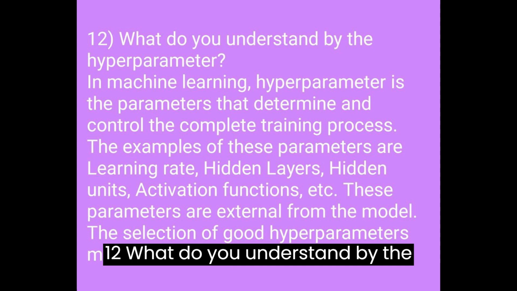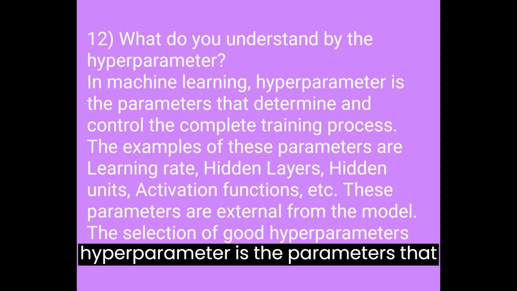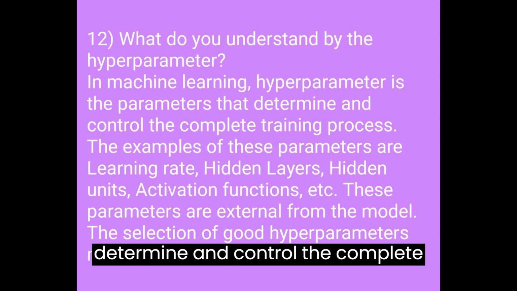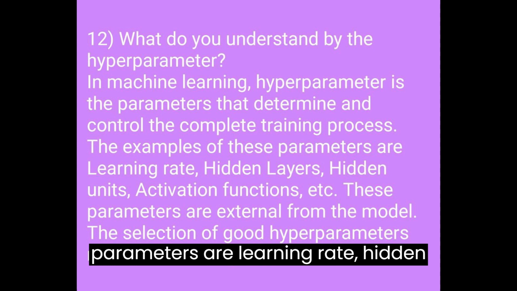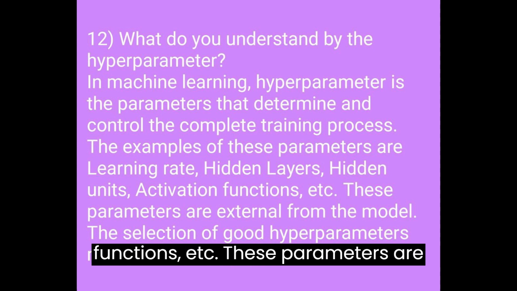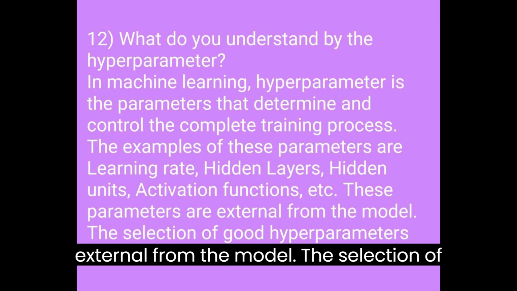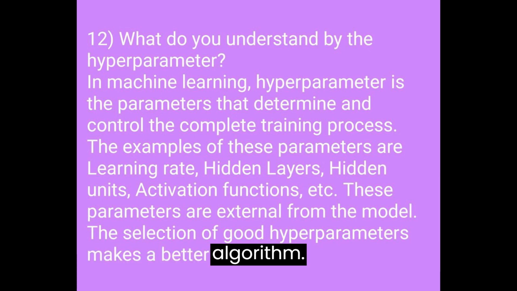12. What do you understand by hyperparameter? In machine learning, hyperparameters are the parameters that determine and control the complete training process. The examples of these parameters are learning rate, hidden layers, hidden units, activation functions, etc. These parameters are external to the model. The selection of good hyperparameters makes a better algorithm.